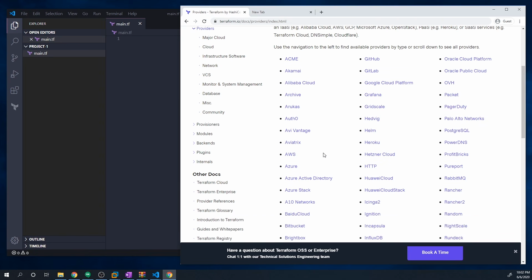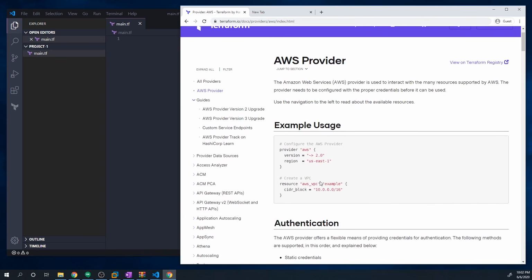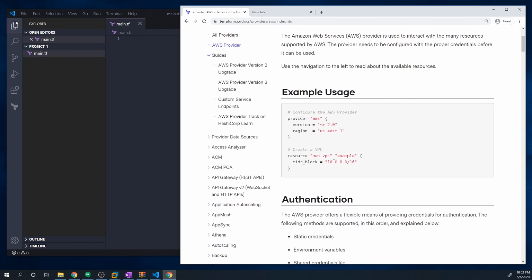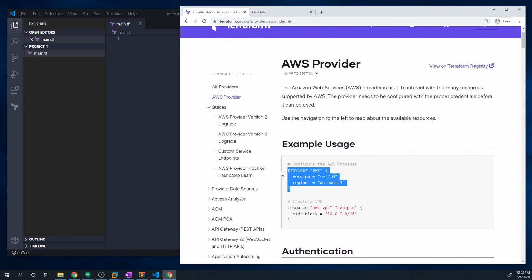And so we want to use the AWS provider because that's what we're going to be working with. Let's click this, and it's going to give us an example of how to actually set that up. You can see that this is the configuration for a provider, and hopefully this is big enough for you guys. Let me see if I can make this a little bigger. We'll zoom in to 110%. I think that should be good enough. But this is all we really need.